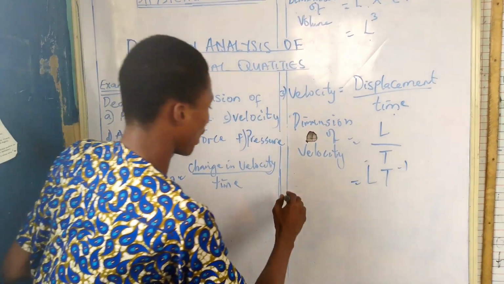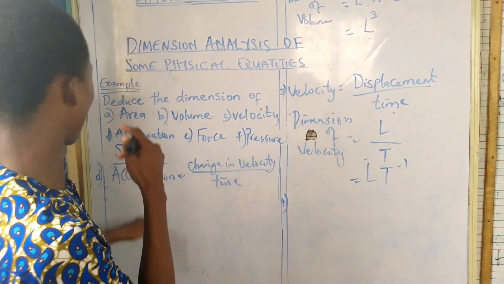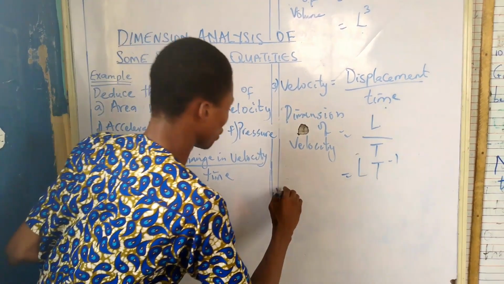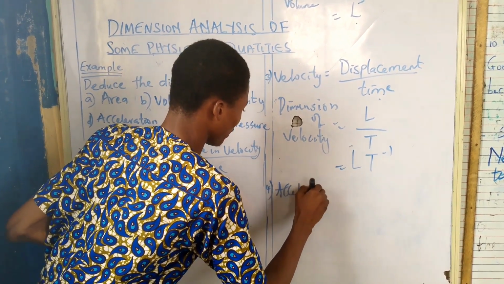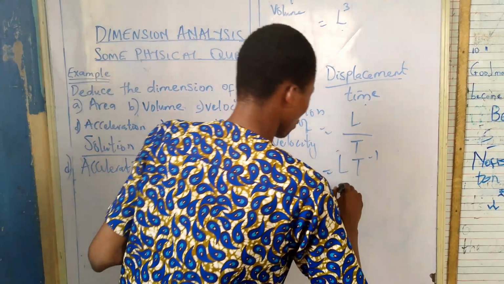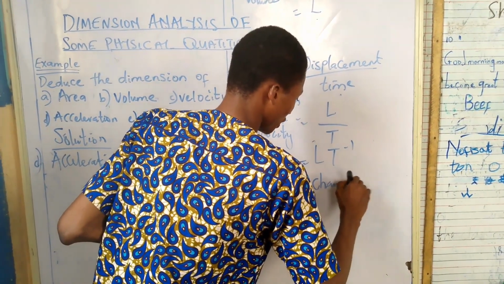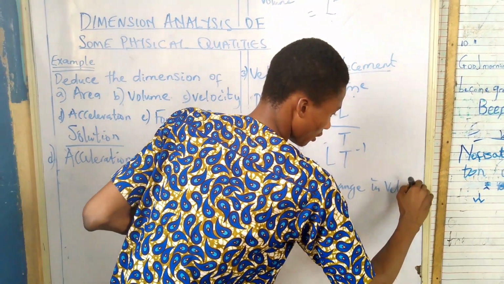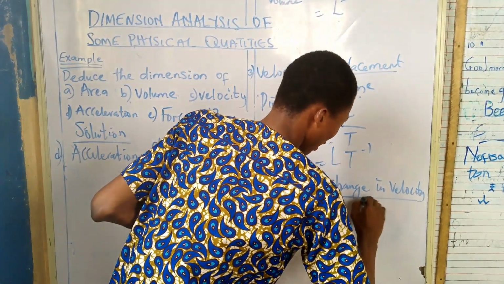Alright, so the fourth one is acceleration. The formula for acceleration is change in velocity over time.